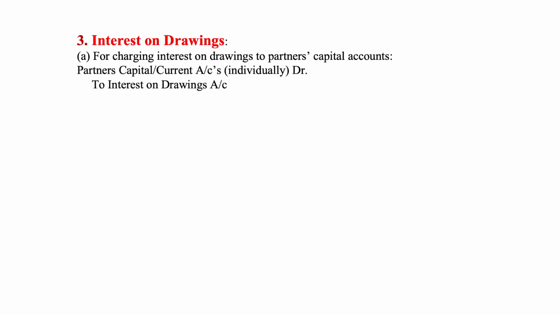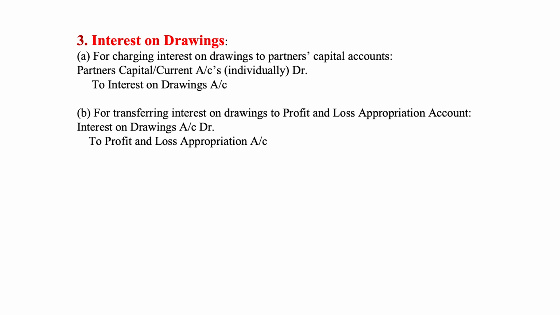Interest on drawing. Number A, for charging interest on drawing to partner's capital account. Partner's capital or current account debit to interest on drawing account. Number B, for transferring interest on drawing to profit and loss appropriation account. Interest on drawing account debit to profit and loss appropriation account.